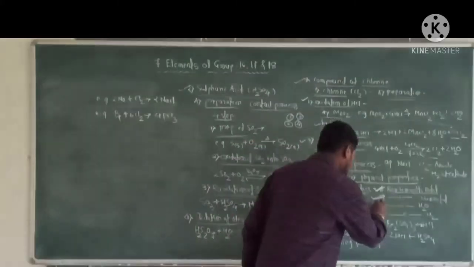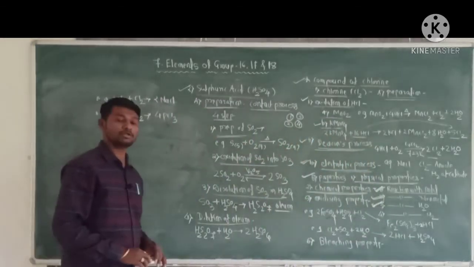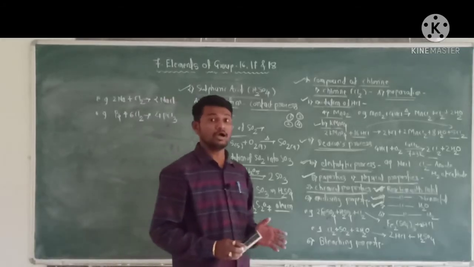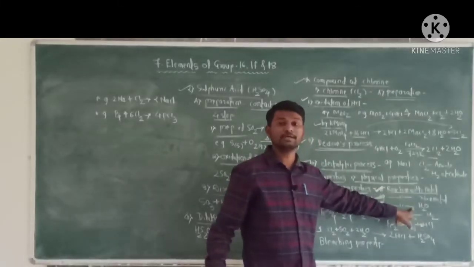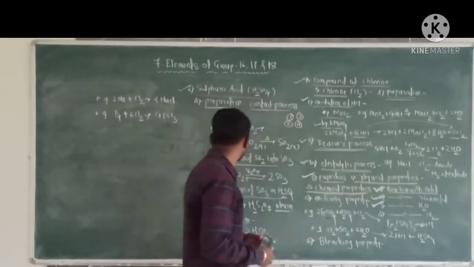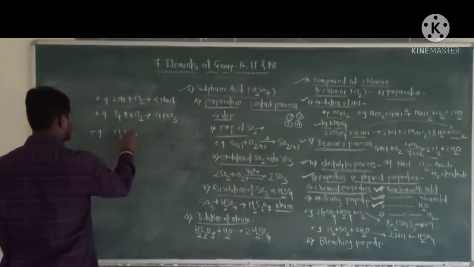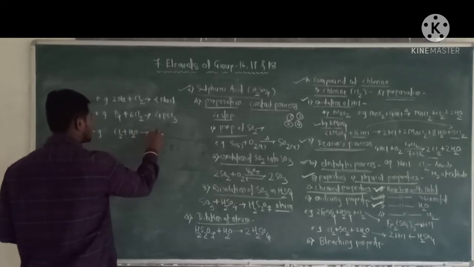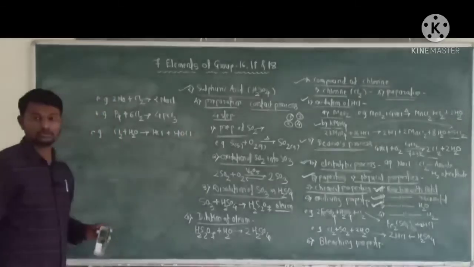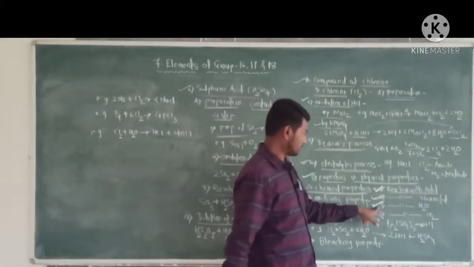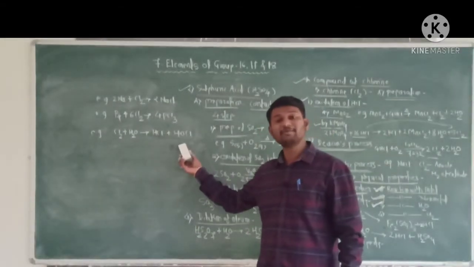Okay. Now next, reaction with water. Chlorine reacts with water to form HCl and hypochlorous acid. For example, chlorine reacts with water to form HCl plus hypochlorous acid. Third chemical property, that is reaction with water.